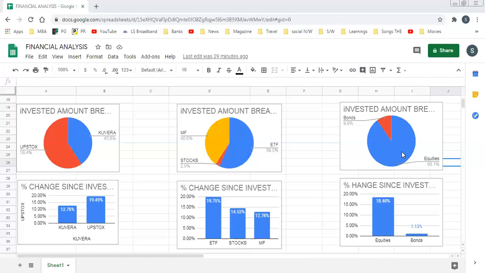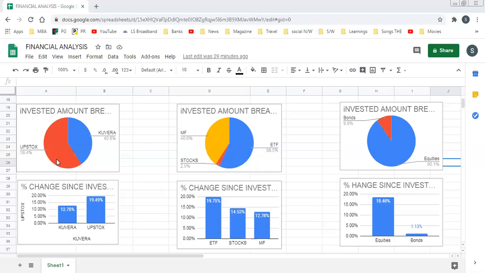And coming to asset allocation, yes, 90% I invested in equities, and the highest profit, 18.48%, is also in equities, and 9% in bonds and 1.13% profit in bonds. So the highest I invested in equities, and the highest percentage I also got in equities. The least I invested in bonds, and the least percentage I also got in bonds. So by this, asset allocation is good. And in the invested vehicle breakdown, where I invested the least, I got the second highest profit.